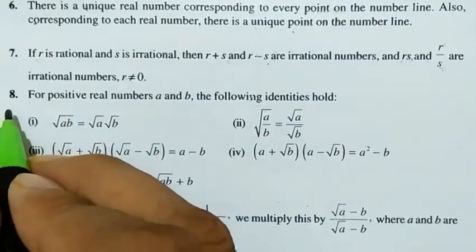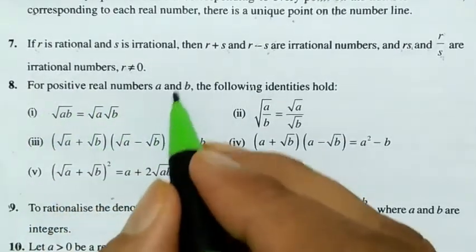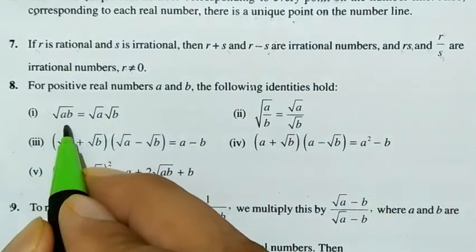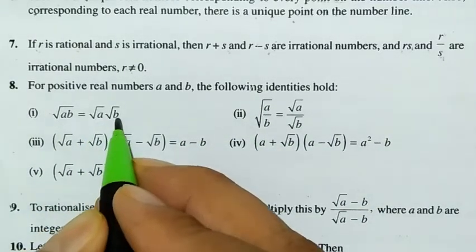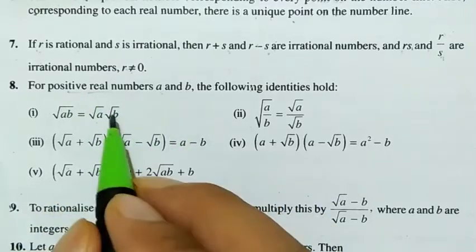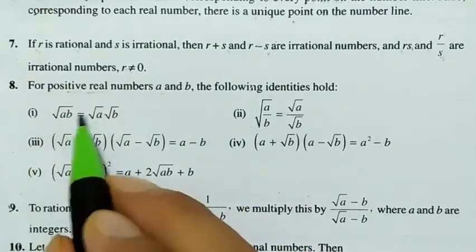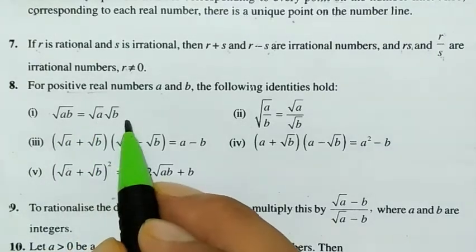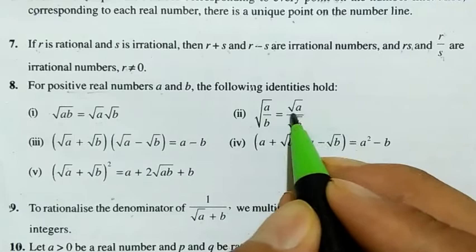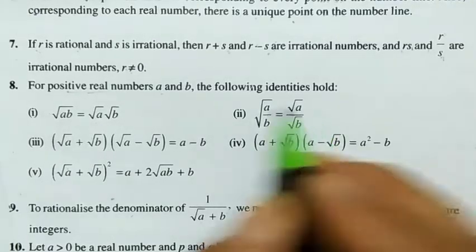Eighth point, very important: for positive real numbers a and b, we have the following identities. Root of ab is equal to root a into root b. Just remember that a and b are positive real numbers. The second identity: root of a by b is equal to root a divided by root b, meaning we can separate the square root.